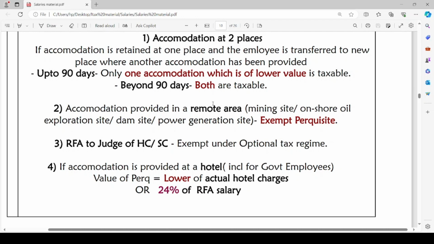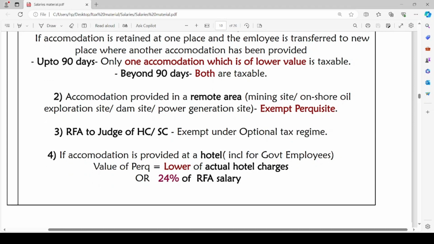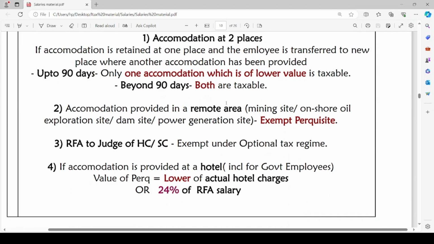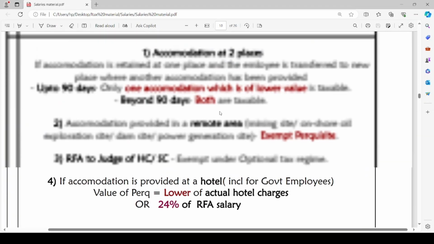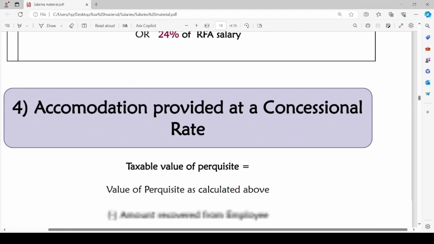So these are a few important points which we have to remember regarding rent-free accommodation. This perquisite value, whichever we have computed now, will be added in computation of salary, and such perquisite value will be taxable in the hands of the employee. So we have discussed the rent-free accommodation.